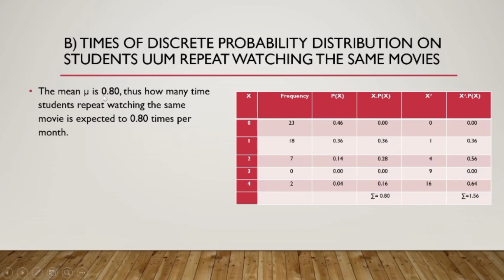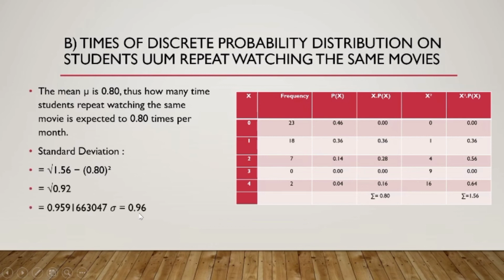The mean is 0.80, thus how many times students repeat watching the same movie is expected to be 0.80 times per month. So the mean is the total of x times Px. Standard deviation: square root of the total of x squared times Px minus the square of the total of x times Px. So the standard deviation will be 0.96.